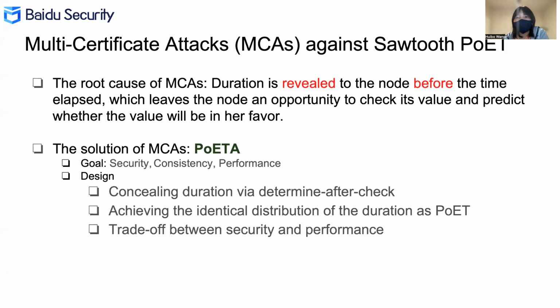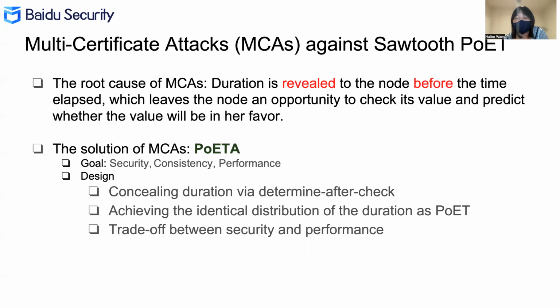We found that the root cause that POET couldn't defend against sequential MCAs is that the duration is revealed to the node before the time elapses. So the node has the opportunity to check its value and predict if the value will be in its favor. To mitigate MCAs from the design, we proposed a new POET design called POETA.